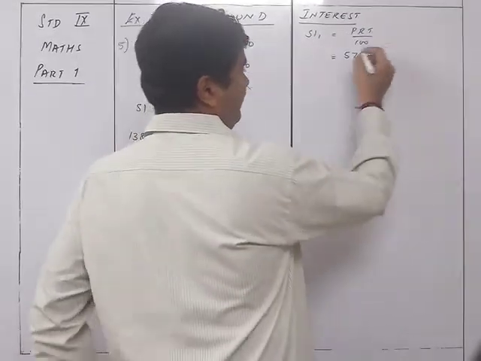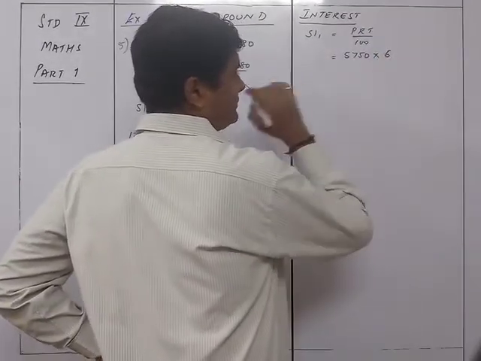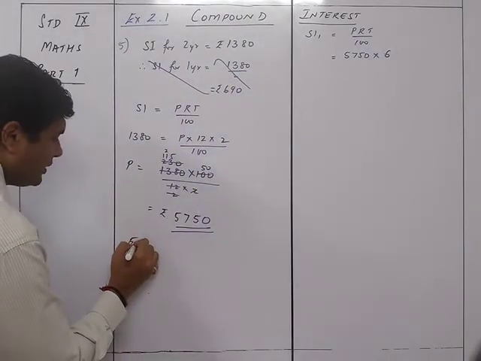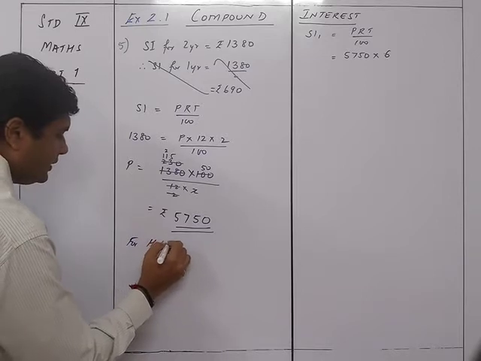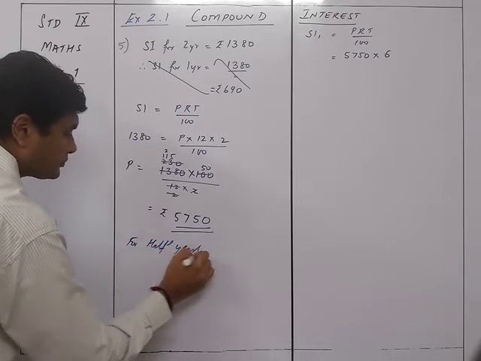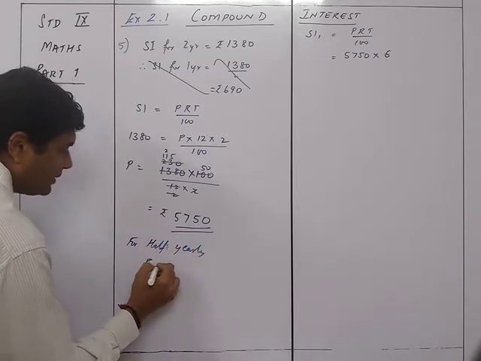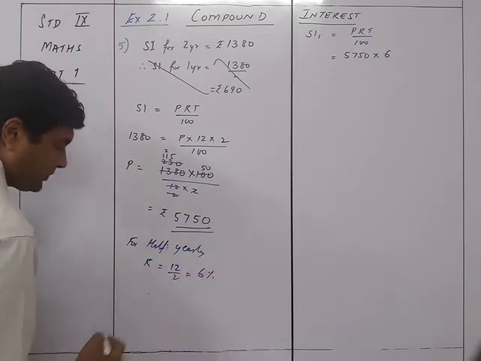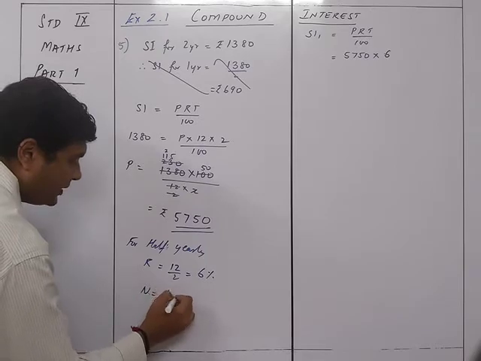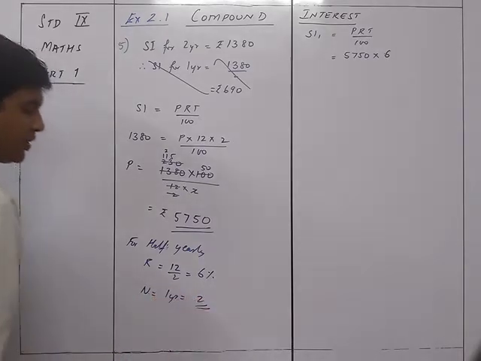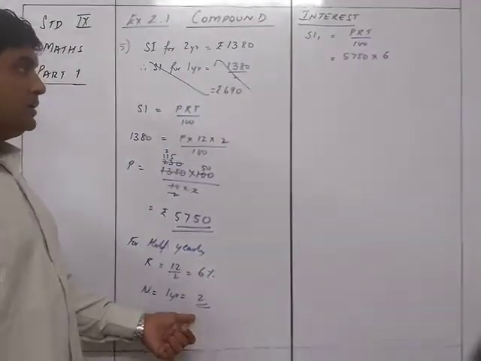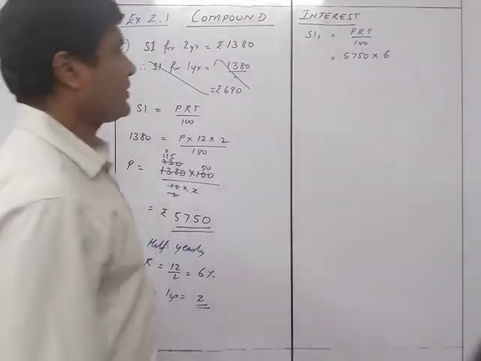Now since it is half yearly, it becomes 6%. See here, for half yearly, R is equal to 12 upon 2 is equal to 6% and N will be equal to 1 year is equal to 2, because 2 times you are going to get the interest, therefore the number of times you are going to do it is twice.